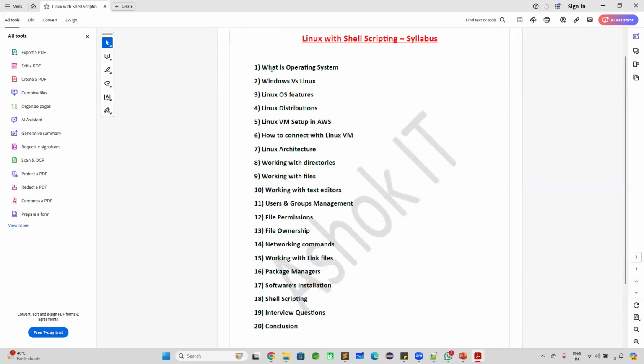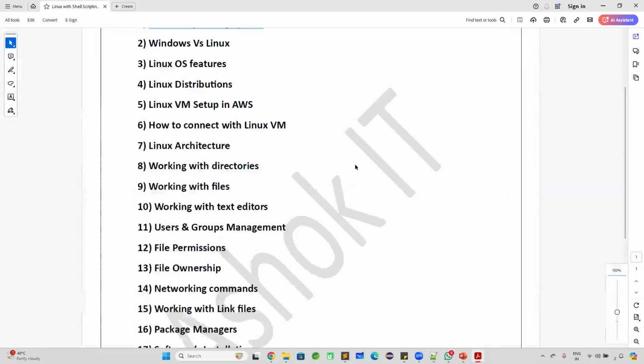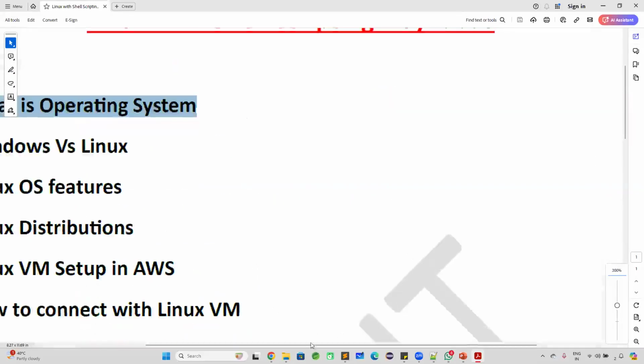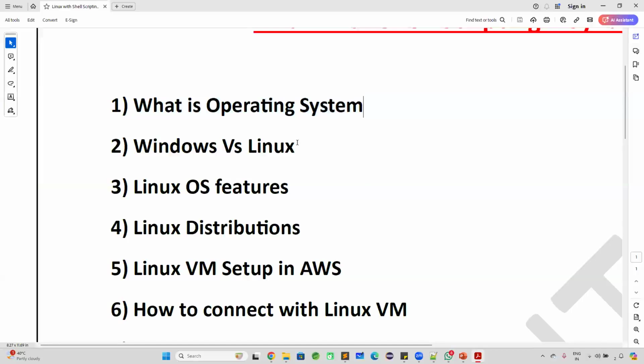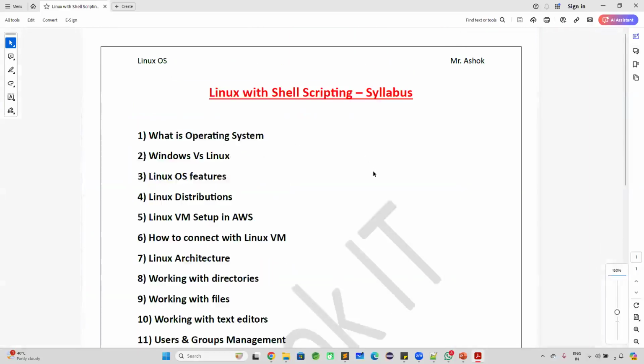As part of the 2 weeks, we are going to learn what is an operating system, why we need an operating system, and what is the difference between the Windows operating system and the Linux operating system. Already we are using Windows machines for our daily purpose. You are attending the class by using a Windows machine. You are doing some work, watching movies, playing games by using a Windows machine. So what is the Windows operating system? What are the drawbacks with Windows? What is the advantage with Linux? What are the differences between Windows and Linux we are going to understand?